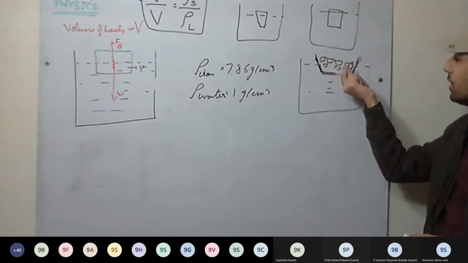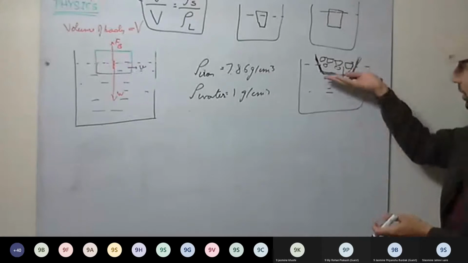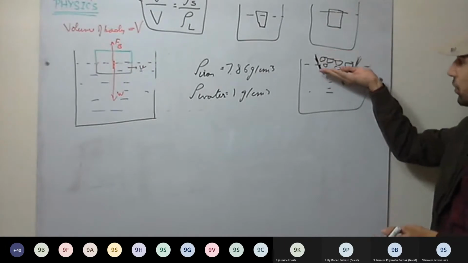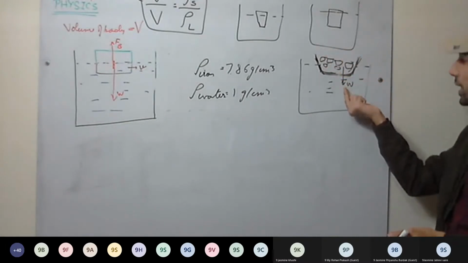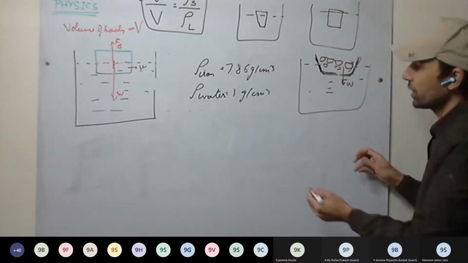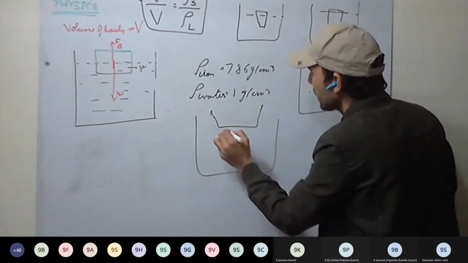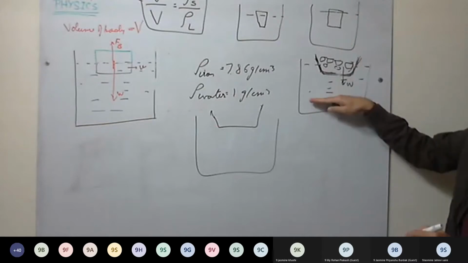As we are unloading the ship, we are removing the weight. The weight is decreasing, and to balance that, the ship starts to rise. The upthrust will be decreasing. Less volume of liquid has to be displaced to balance that weight. This is clear. Now see here, if we load more, the ship may sink.